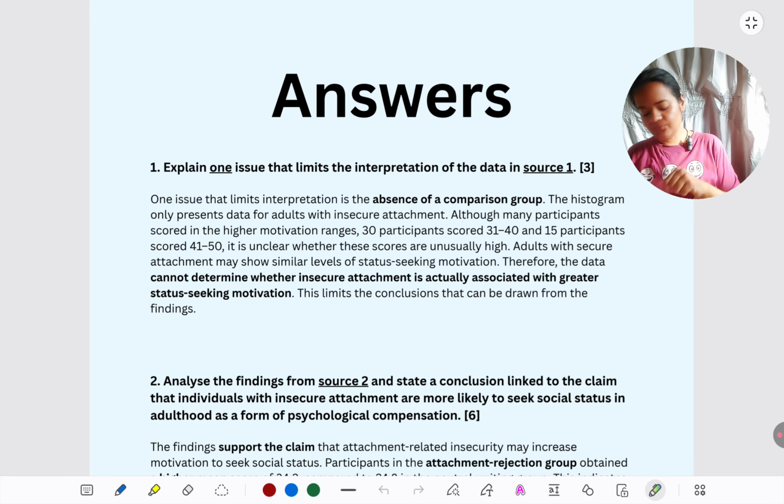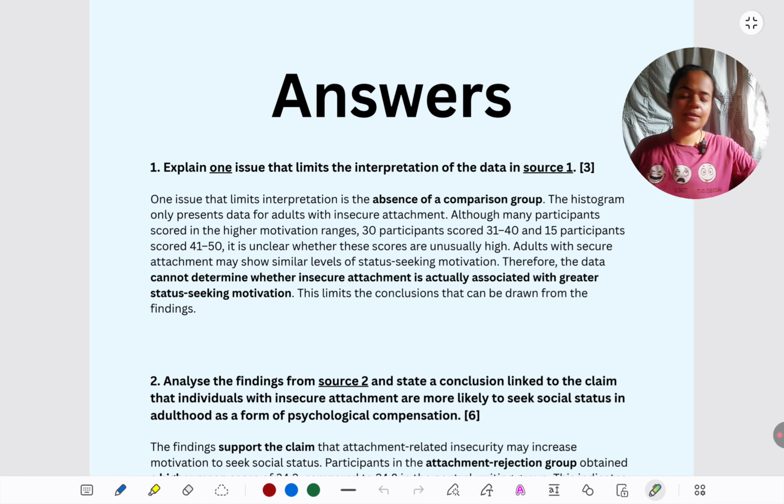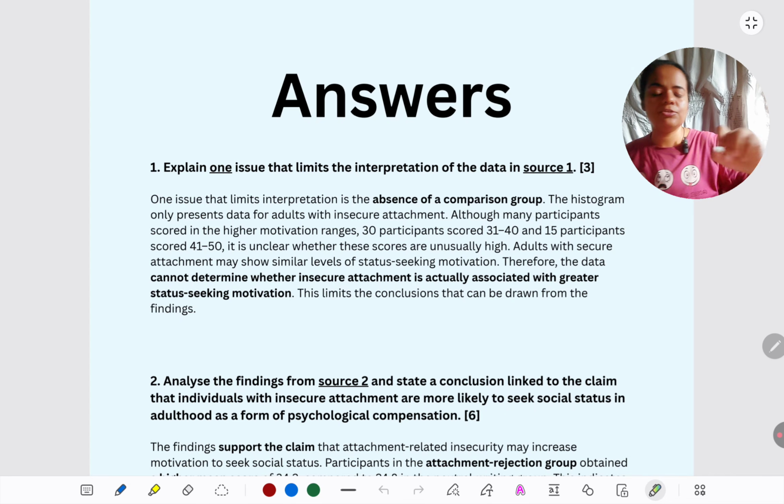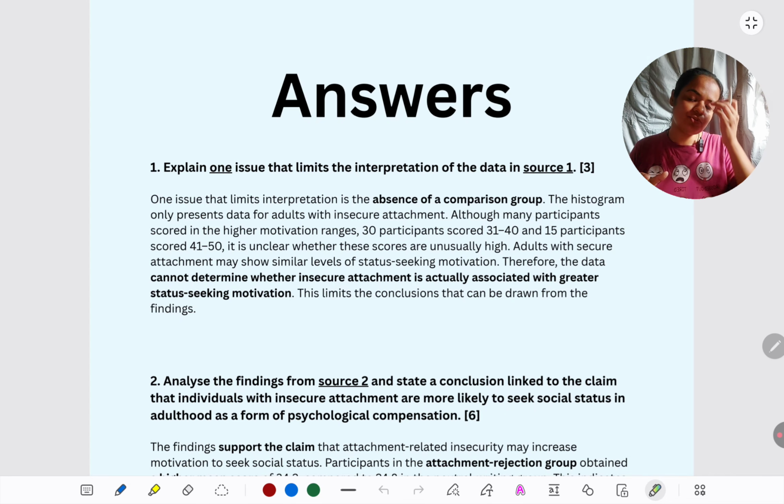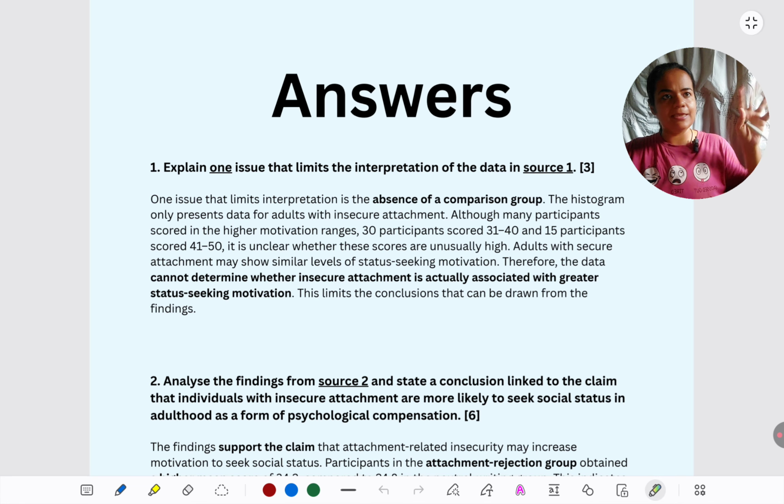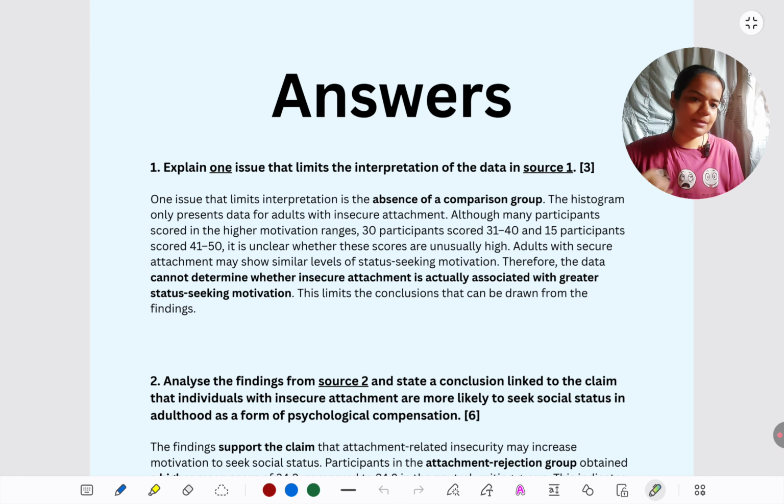Okay, so I had shown you the first question was about, it's written here also, interpretation of data in source 1. What is the issue that limits it? Meaning, when we took a look at the data, when I showed you the histogram also, yeah, it's looking like it's in line with the claim. It is looking like there is a left skew and most people on the upper end. But why should we be cautious? That is what they're asking us here. Why should we not take it as complete proof that the claim is correct? What is stopping us from taking it as perfect proof that what we have claimed is right?